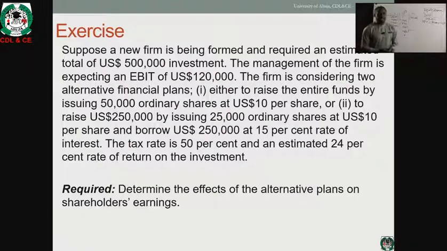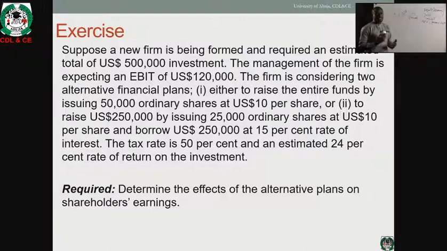Then we have an exercise, a simple exercise that tries to depict what the capital structure decision is. In a capital structure decision, or financing decision as it is popularly called, what matters in those two decisions is the ability to maximize the shareholders' value. And how do you show that you are maximizing the shareholders' value? They are always tied to the earnings of the shareholders.